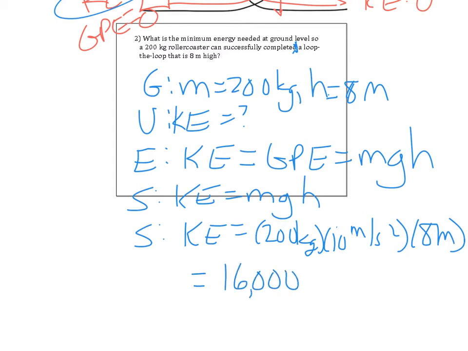16,000. I look at the units and I see kilograms, meters squared per second squared. I see kinetic energy, and I know that is joules. Done. Problem 2. So they're really not hard, but you do have to think as you do each one.